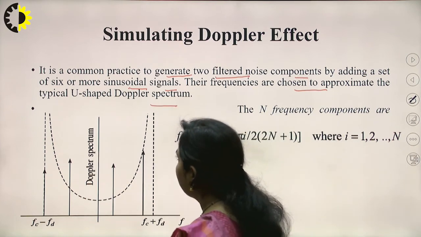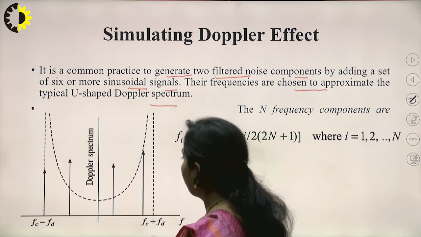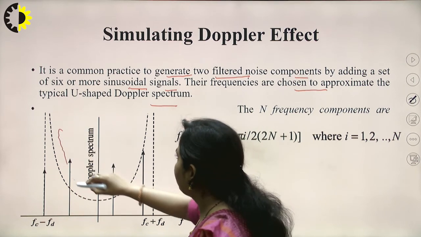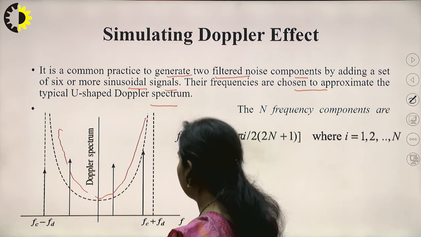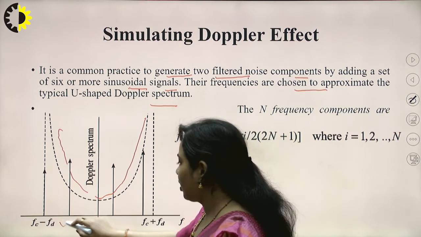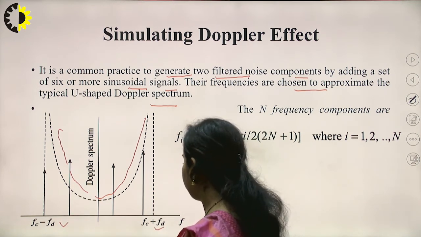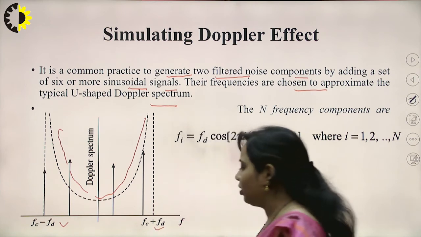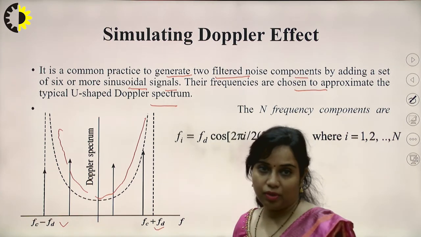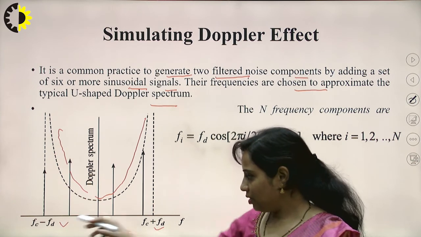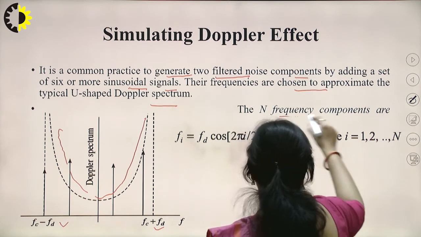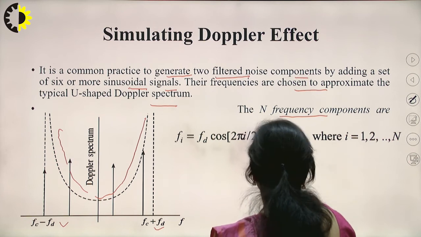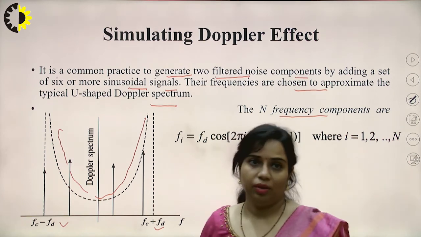If we are considering 6 or more sinusoidal signals, then the shape of the Doppler spectrum will be like this one. This is a U-shaped spectrum. It extends from Fc minus Fd to Fc plus Fd. Fc is the carrier frequency and Fd is the Doppler frequency. So sometimes it will be subtracted and sometimes it will be added. And the end frequency components can be calculated from this formula only.